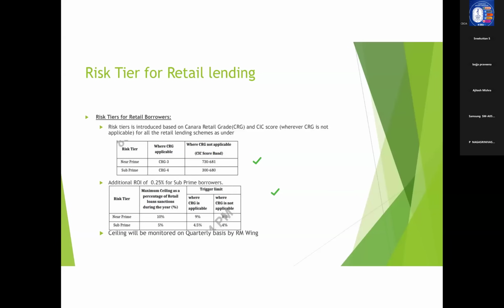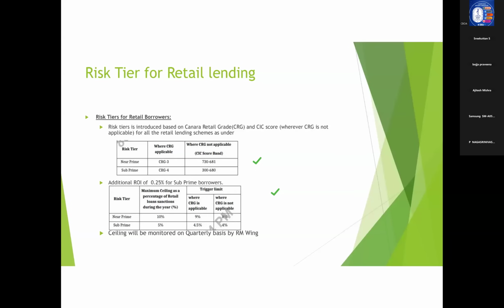That is one aspect. That is, the bank has introduced a two-tier setup for the high-risk customers, that is, moderate and high-risk customers. Now, what is another implication? We need to charge 0.25 percentage additional wherever the borrower is subprime. This is one question you can expect: what is the additional rate of interest that your bank is charging for subprime borrowers? That is 0.25 percentage.